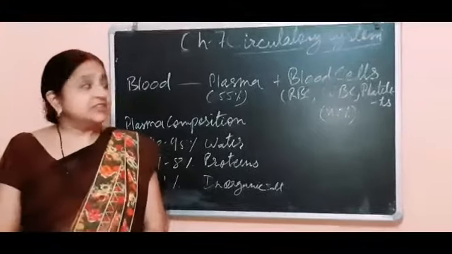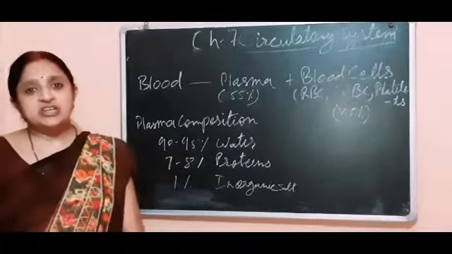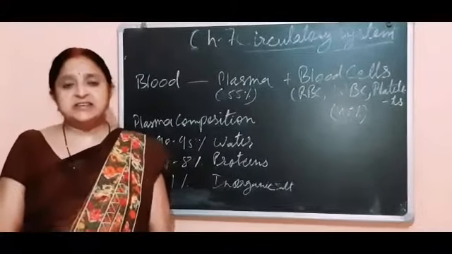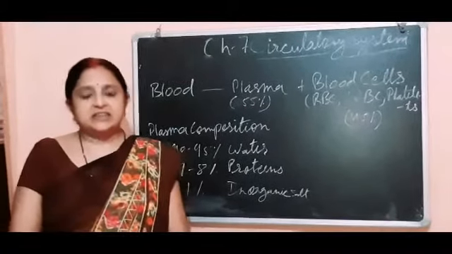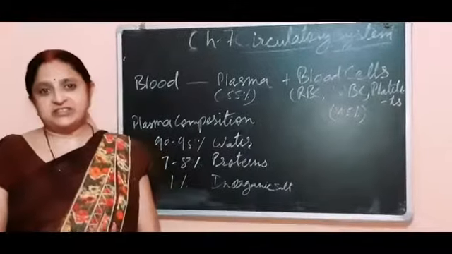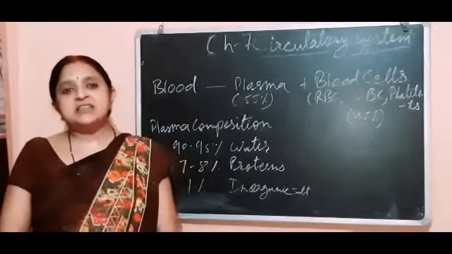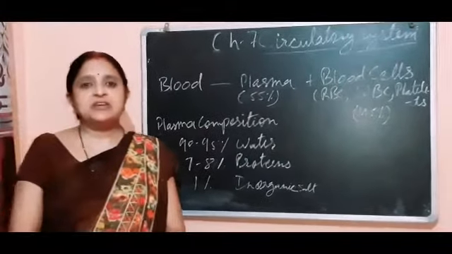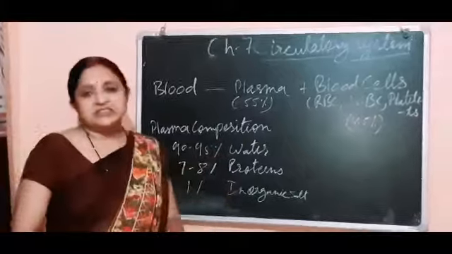In our book, chapter 7 is given as chemical coordination in plants, and this year that chapter is excluded by the ICSE board. So our chapter 7 is the circulatory system. That chemical coordination in plants chapter we don't have to study. So let's start with the circulatory system.